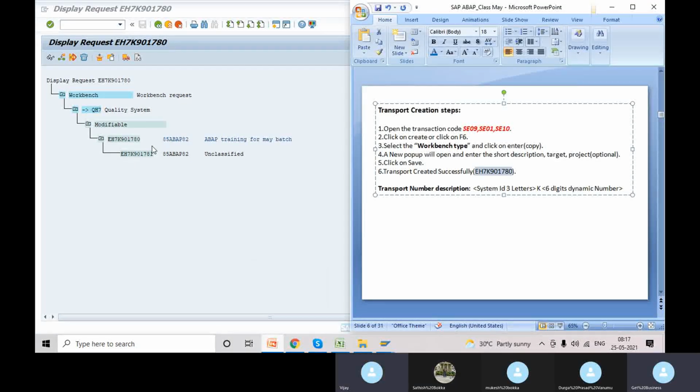This is again different from client to client. Sometimes they will not give access to ABAP developers if there is a Solman system involved through the CHAM process. Whoever is the owner of the change request will create the transport numbers and provide the transport number we are supposed to use in our program creation. They will not use SE09 and SE10. The transactions are fully configured and controlled by Solution Manager, so we don't have access even to these transactions in our development. Everything is controlled by Solution Manager externally.